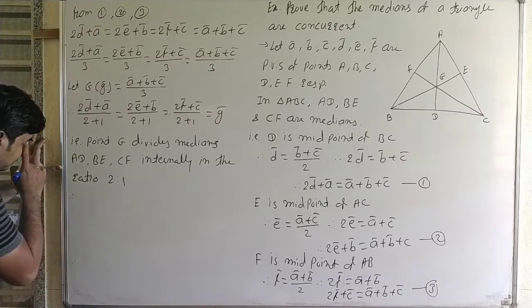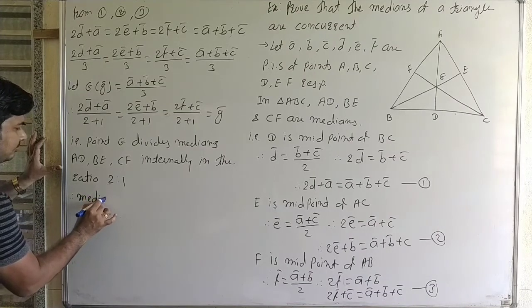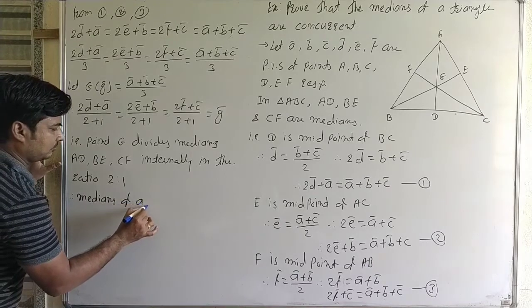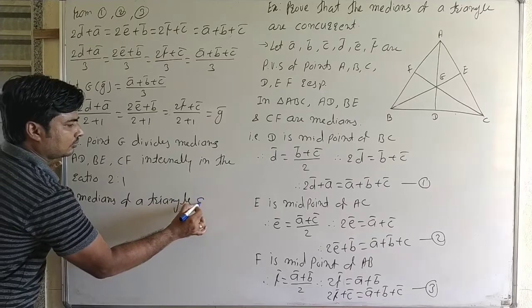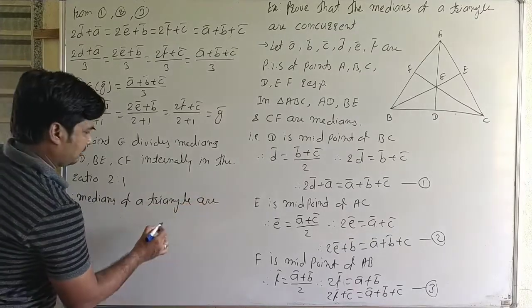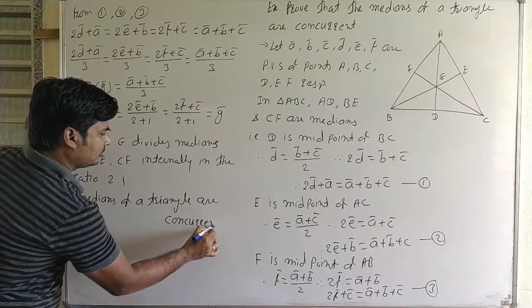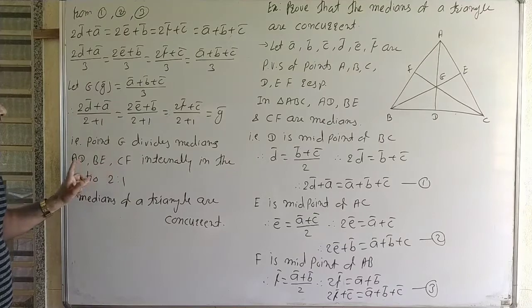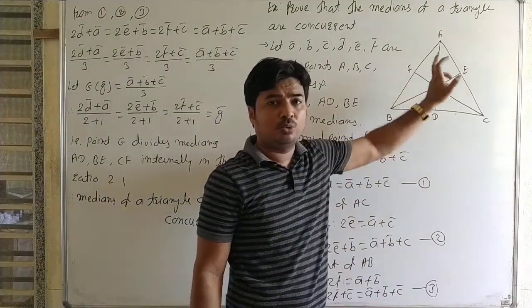Therefore medians of a triangle are concurrent. Okay, here point G divides all 3 medians in the ratio 2:1.